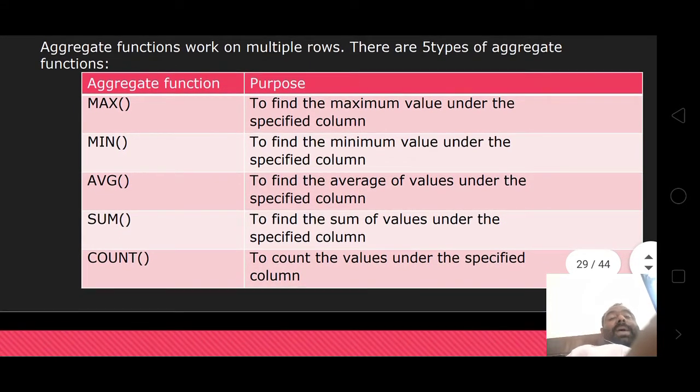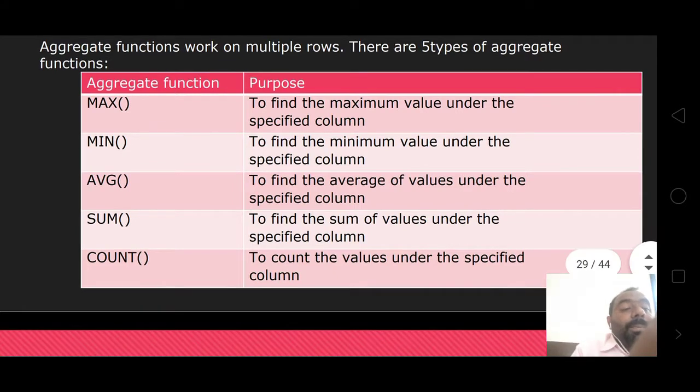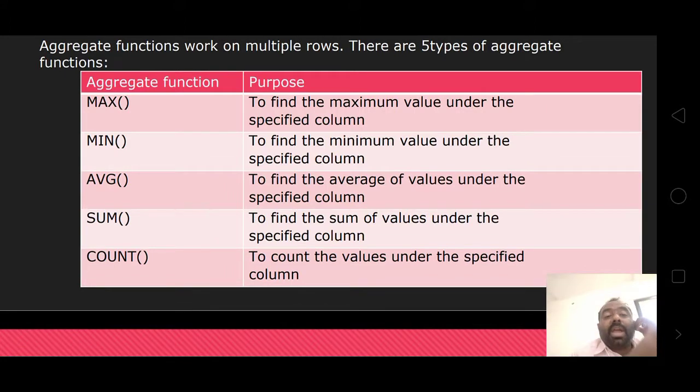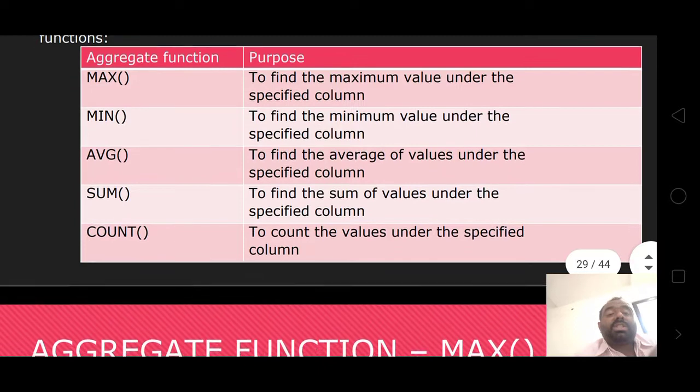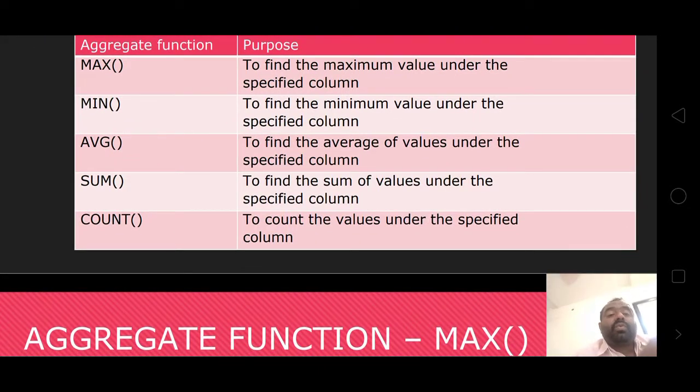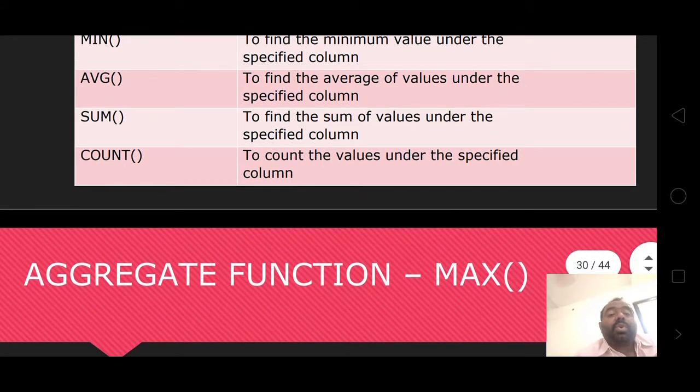Min finds the minimum value under the specified column. Average finds the average of the values under the specified column. Sum finds the sum of the values, and count counts the values under the specified column.